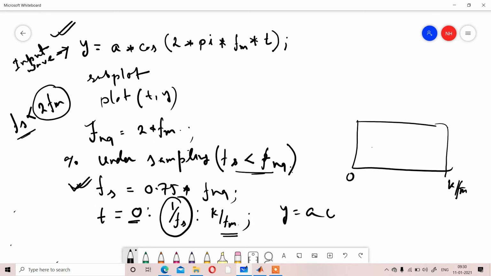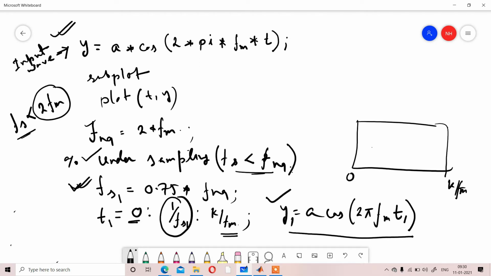Now depending on that t, display your y. So y equals a cos 2 pi fm t, where t is simply replaced by t1 for fs1. If we display that y1, it will be the value maintaining condition 1, that is fs less than twice fm. In that condition, we will see what effect happens over the waveform.